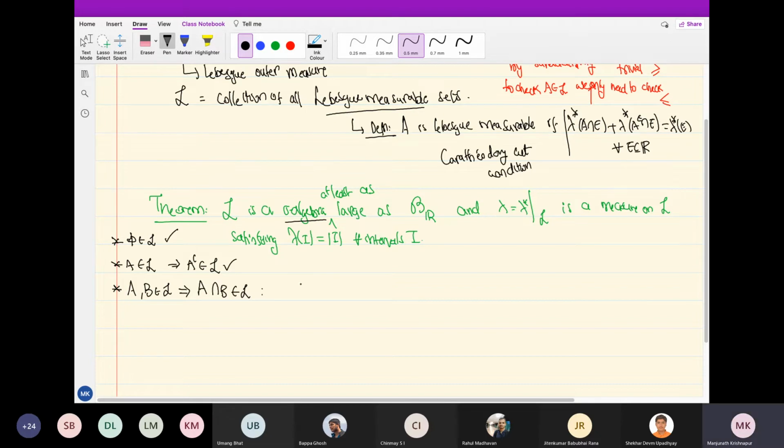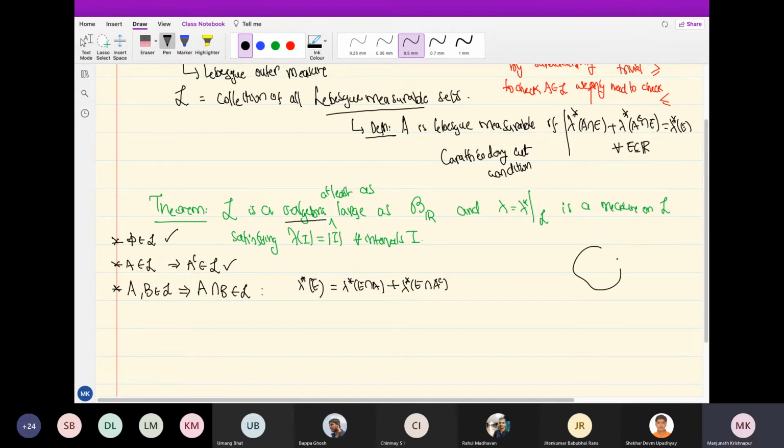Why is that? Well, you take any E; whenever I write E, it is an arbitrary subset of R. First we can decompose using the fact that A is measurable.